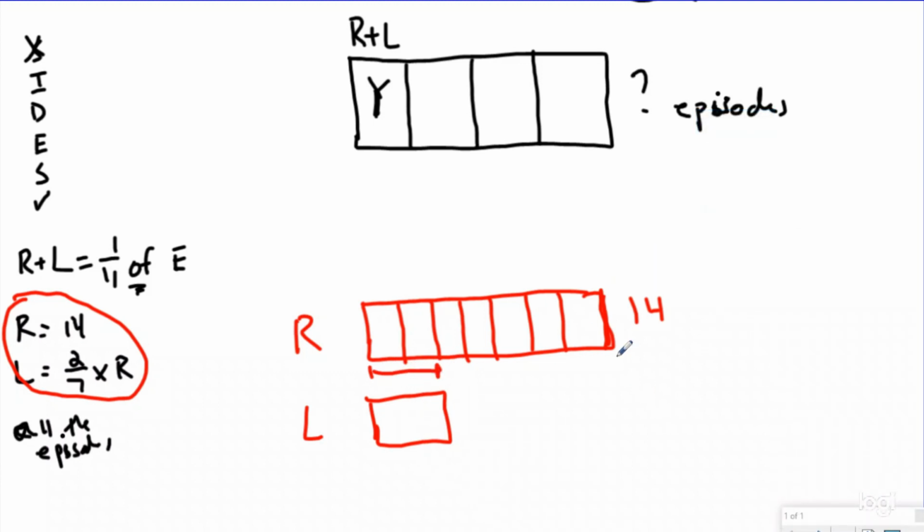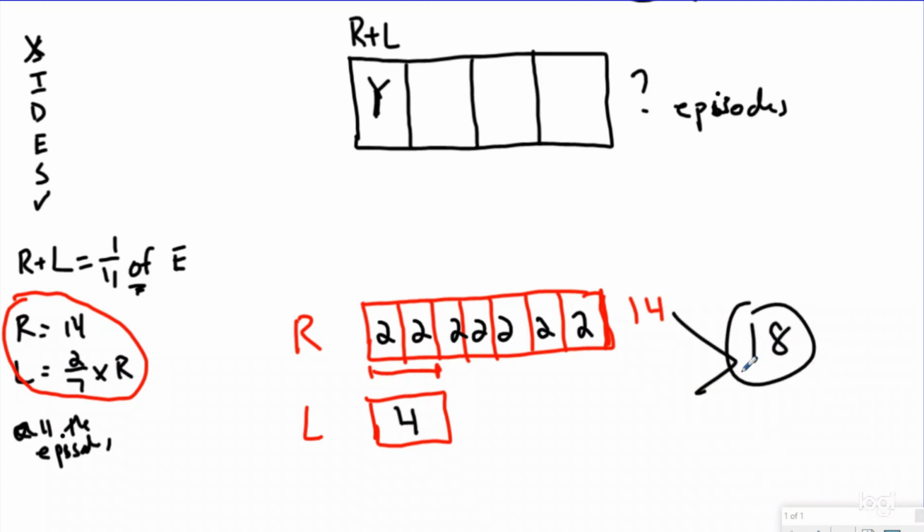My next step is to know I have a total of 14 and I have 7 equal groups. So if I divide 14 into 7 equal groups, I'm going to have 2 in each group, which means Luna Girl is going to have a total of 4. When I add those together, that tells me that Luna Girl and Romeo together was 18. So now I know my y is actually 18.